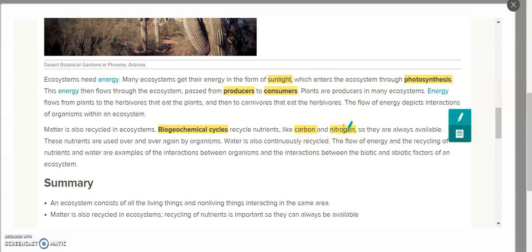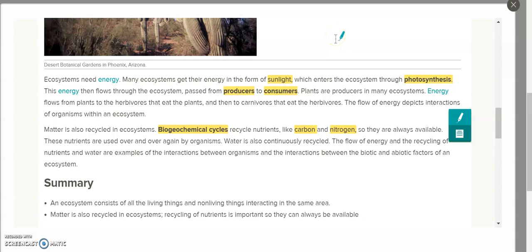Remember that nitrogen is in the atmosphere. That goes into the soil. The soil absorbs it into the plants. Animals eat the plants. Animals poop out that nitrogen, and it goes back into the earth to cycle each time. The only thing different about this is what plant and what animal are interacting based off what biome we're talking about.